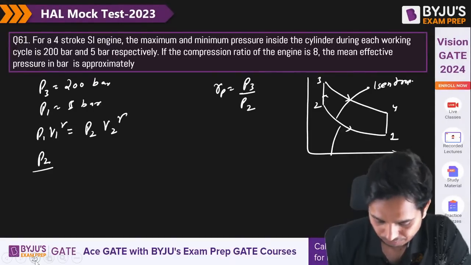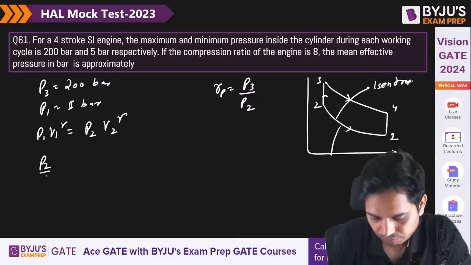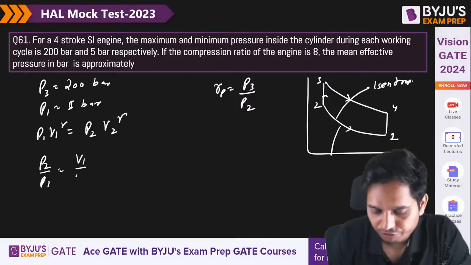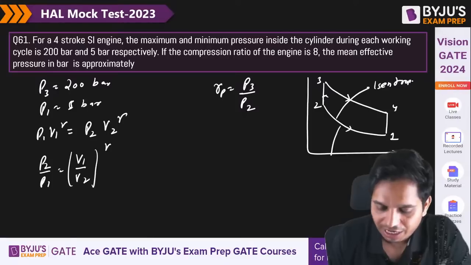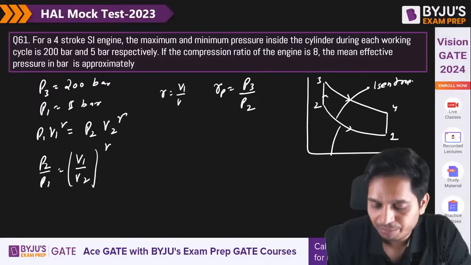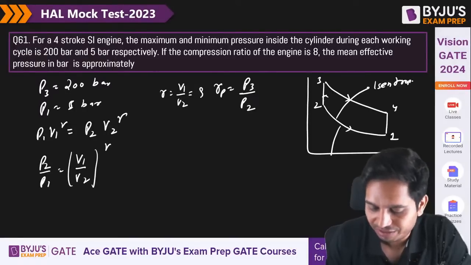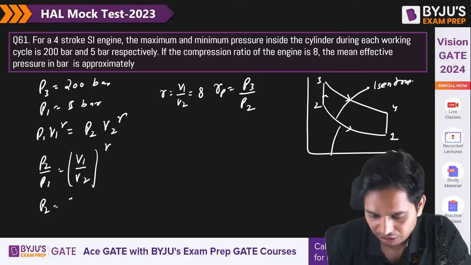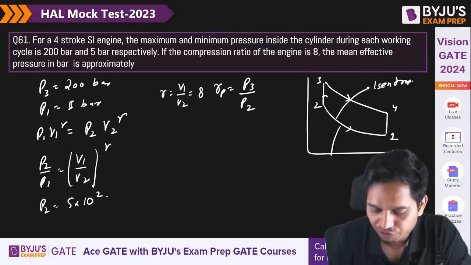So P2 is equal to P1 into V1 by V2 to the power gamma. V1 by V2 is the compression ratio, which is equal to 8. So P2 is equal to 5 into 10 to the power 2 into 8 to the power 1.4.